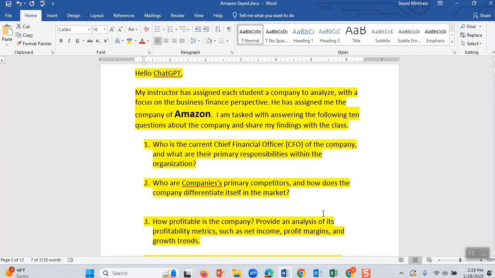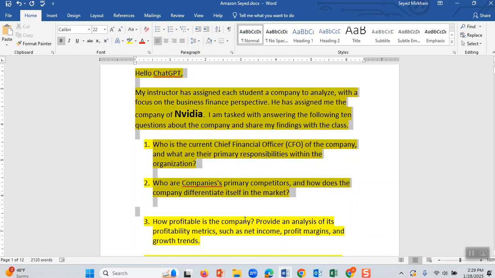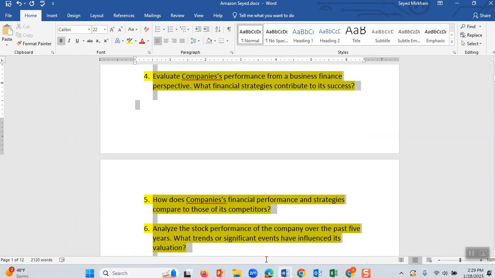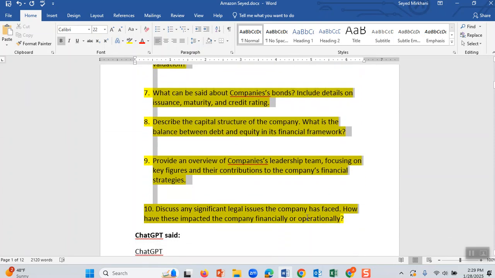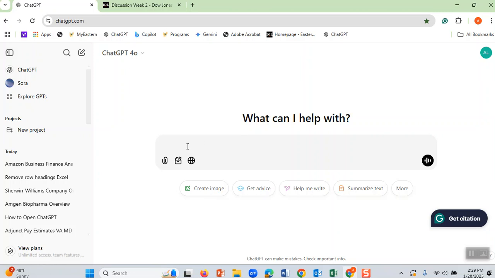Therefore, very easily, I'll show you what to do. Imagine I have assigned a student, let me choose a name, her name is Barbara, for example. Instead of Amazon, I have assigned her, suppose, the company of NVIDIA. And then what the student can do, she will copy these yellow ones, 10 questions. And here it is, 10 questions. Let me copy them. She goes to the internet, and here is ChatGPT. And then she will paste it here.